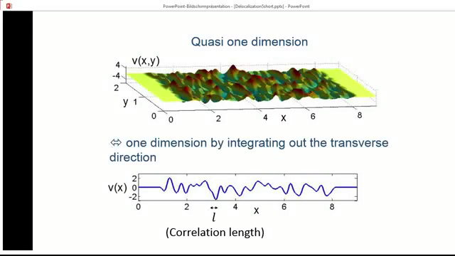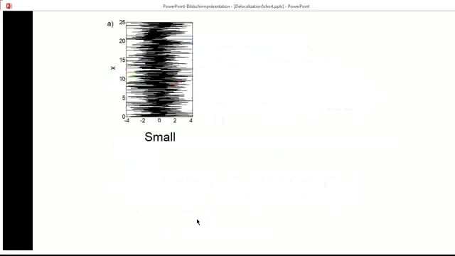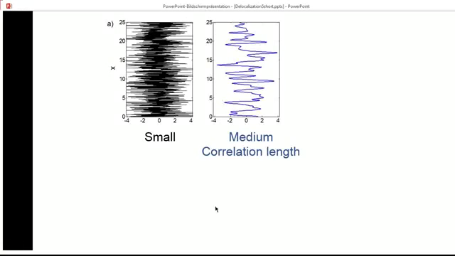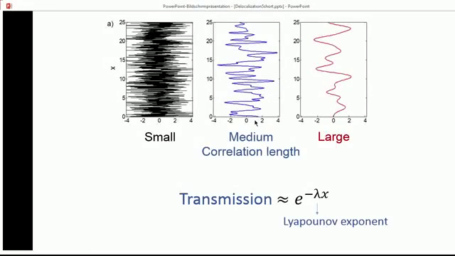In quasi-one dimensions, we can consider a potential which depends only on x, and which is characterized by some correlation length L, which is the smoothness of that potential. For a small correlation length, it will be rough, and in average or medium correlation lengths, it will look smoother, and for large correlation lengths, we have something quite smooth. In all these cases, we have a transmission which will decay exponentially with distance x, and the decay rate lambda is what we call the Lyapunov exponent.